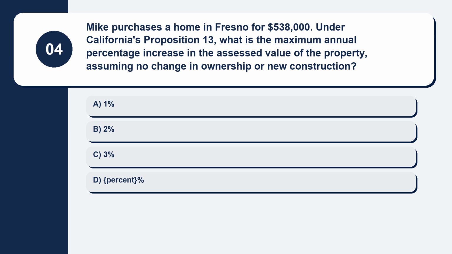Question 4. Mike purchases a home in Fresno for $538,000. Under California's Proposition 13, what is the maximum annual percentage increase in the assessed value of the property, assuming no change in ownership or new construction?